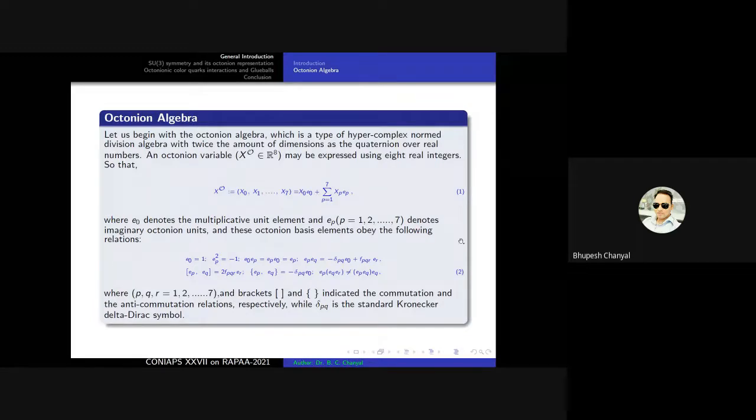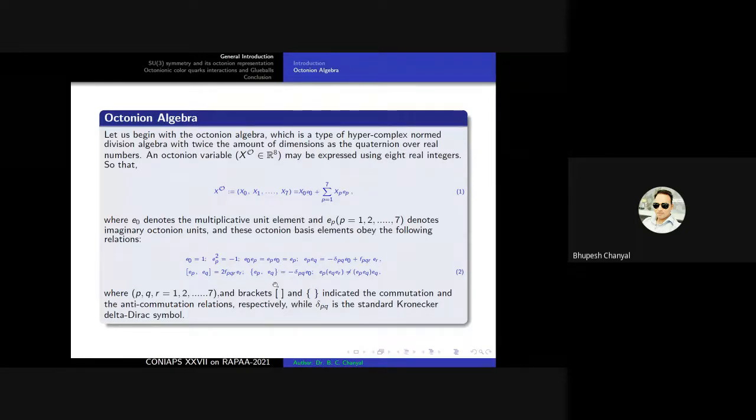These are the multiplication relations, where p, q, r go from 1 to 7, I mean the 7 unit elements for the octonions, and e_0 is a scalar, the multiplicative unit element.